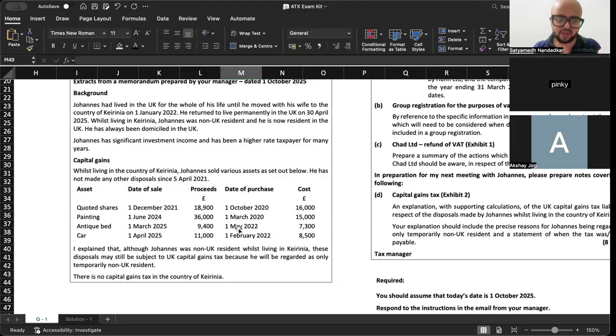This asset was purchased on 1st of May 22, antique bed. It was purchased after he left the UK. So this asset ka disposal will not be taxed as a part of the temporary residence abroad clause. But quoted shares and painting, he owned both of these assets before leaving the UK. करेक्ट, and he sold those assets while he was away from the UK, है ना? तो इसका कैपिटल गेन will become taxable.